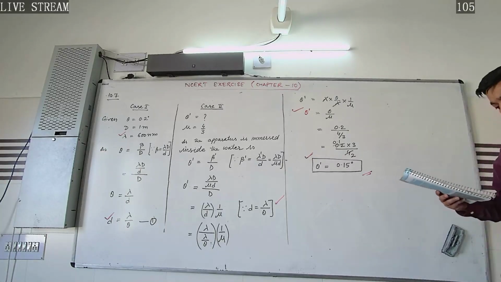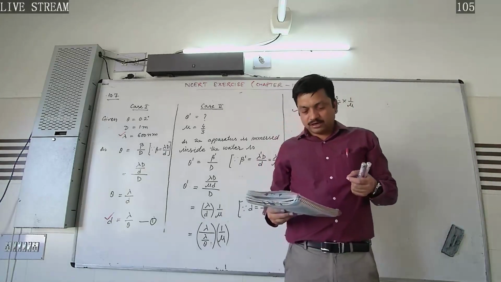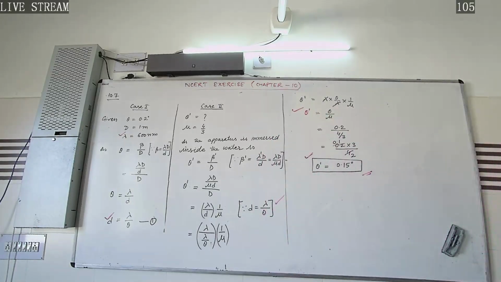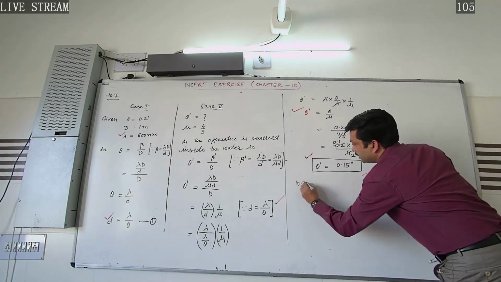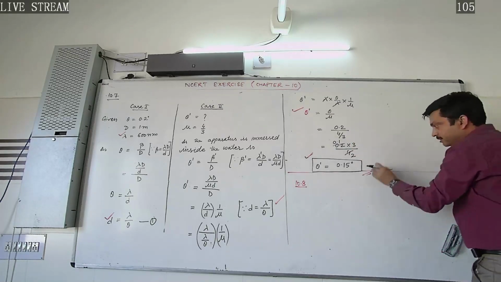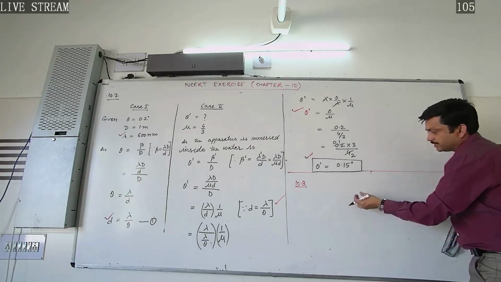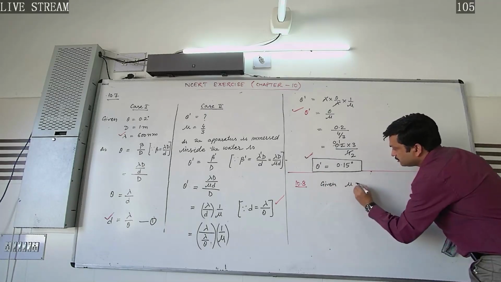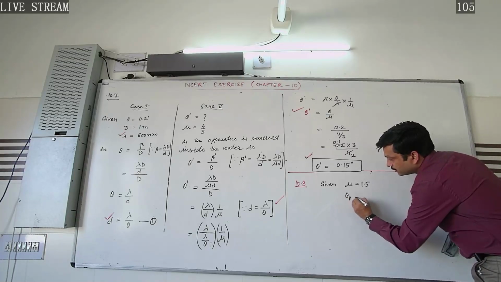The question is, what is the Brewster angle for air to glass transition? The refractive index of the glass is given to us as 1.5. This is the 10.8 exercise. We want to find the Brewster's angle, that is the polarizing angle. Another name of the polarizing angle is the Brewster angle. So given here mu is equal to 1.5. We want to calculate this theta p.